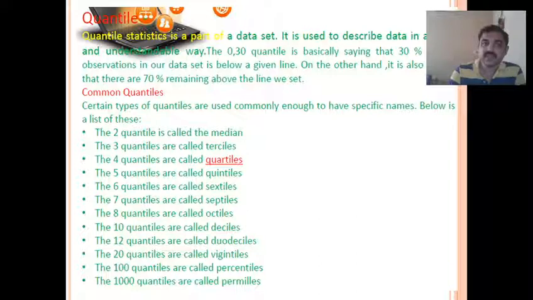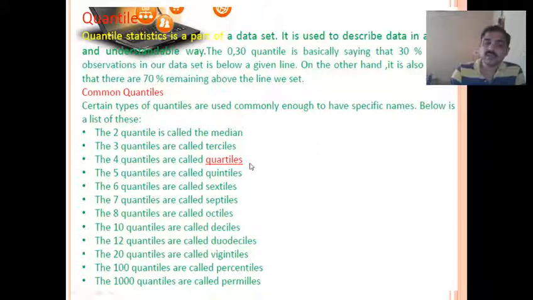Then we have seen what is a quantile. Quantile is a statistic part of the data set. It is used to describe data in a clear understandable way. Here we use some terms: the second quartile is called the median, the third quartile is called tercile, the fourth quartile is called quartiles.